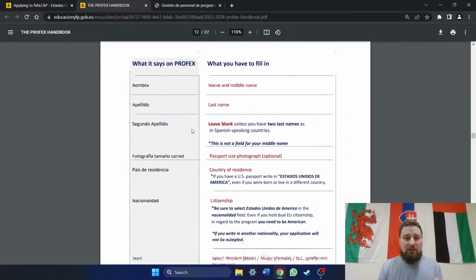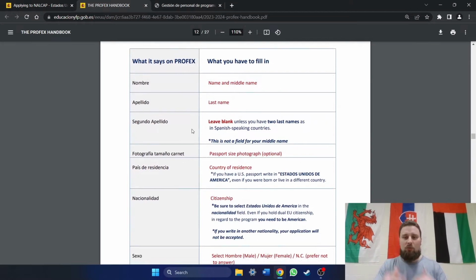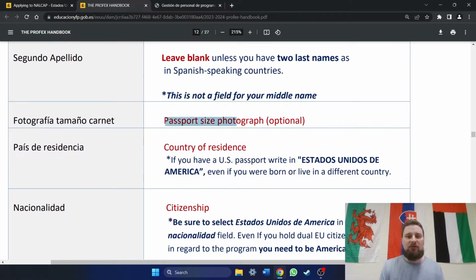Now, on this next page, it walks you through all this. But you'll notice right here, it says passport size photograph optional. That is not true, okay? This year, and I don't know what it was like in past years, you had to have a photograph. If you did not have a photograph uploaded, then when the applications opened, it would not let you enter into the actual application.